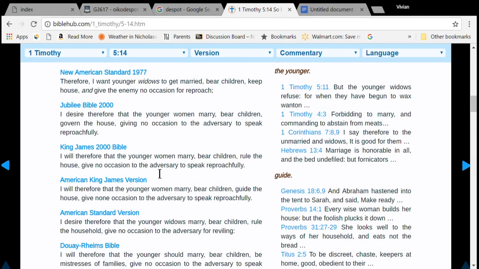So there you see that when you're reading your English Bible, sometimes it's helpful to look behind the translation at the Greek words and see if you can discern any more about what this is saying to us.